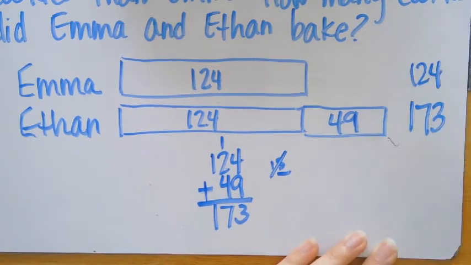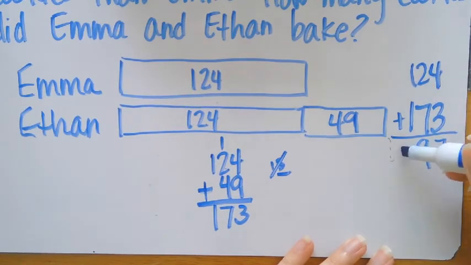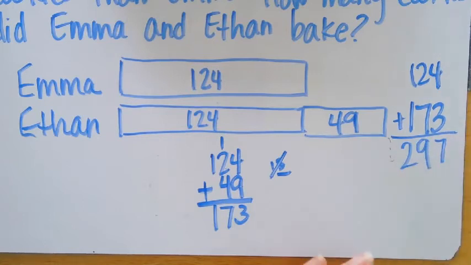I'm going to move this equal sign, and add it up right here. 4 plus 3 is 7. 2 plus 7 is 9. 1 plus 1 is 2. Checking my work, I'm going to go the opposite direction. 3 plus 4 is 7. 7 plus 2 is 9. And 1 plus 1 is 2.